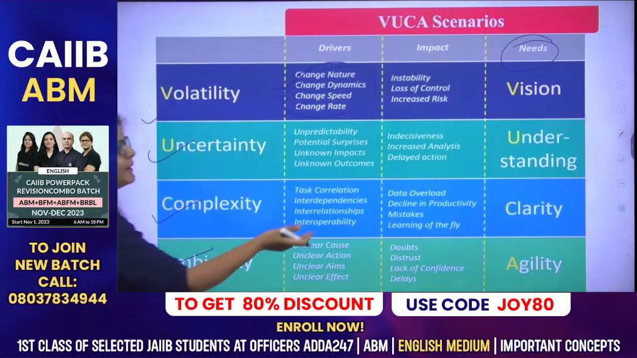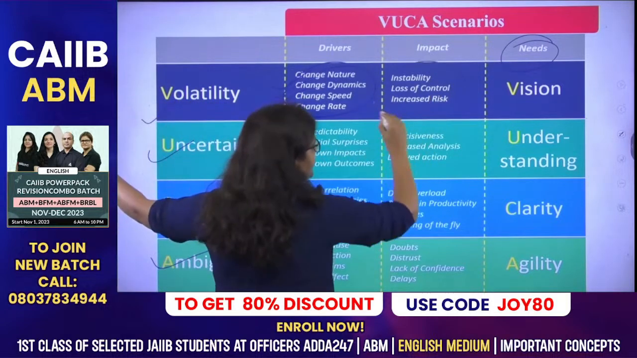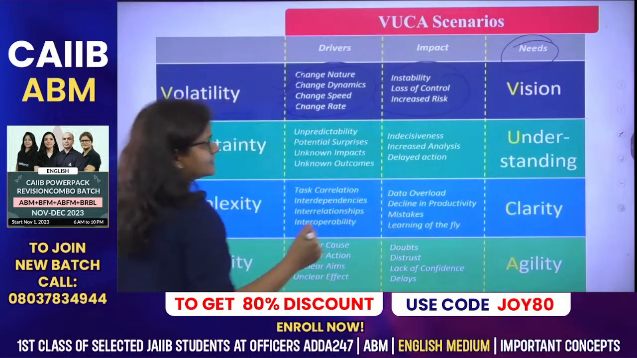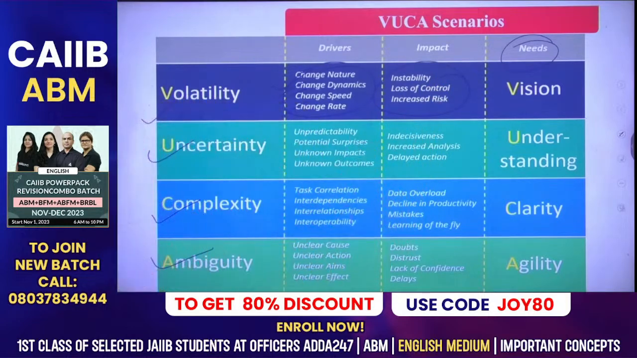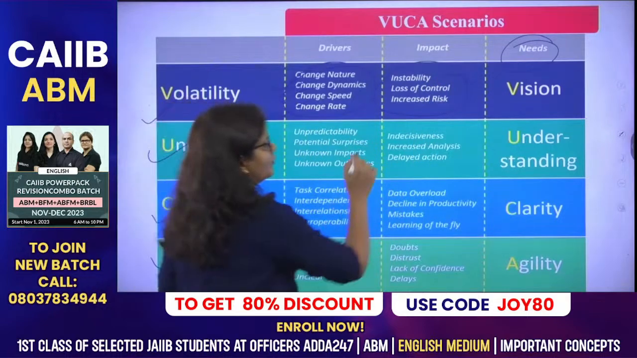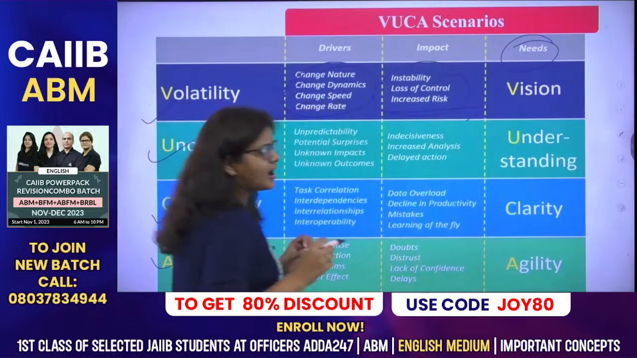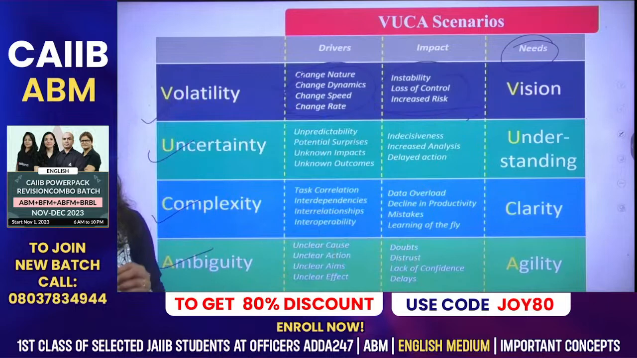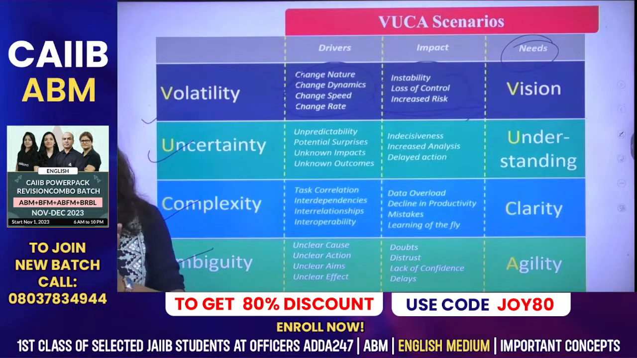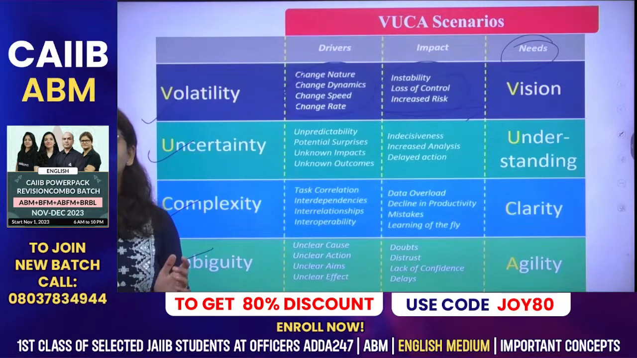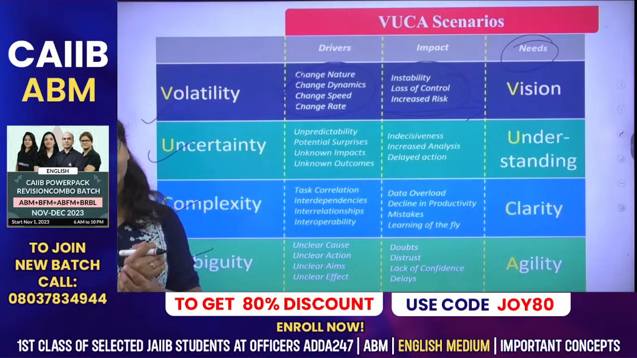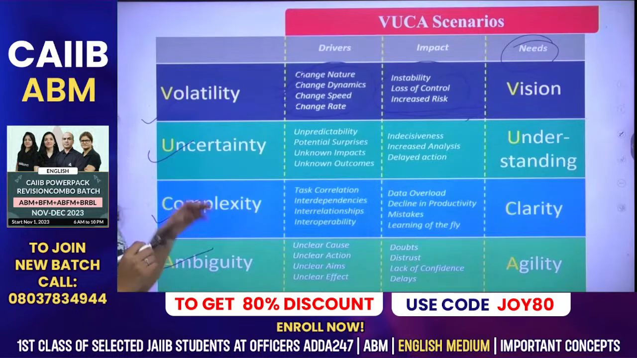Now what is the impact on the organization? Maybe it can increase the risk, the control can be lost here, right? Now what can we do in that case? An organization should always have a vision. In case of volatility, that means a rapid change, they should know what is the vision, that means after 5 years, after 10 years, what we want to become. They should definitely know about their vision, right?